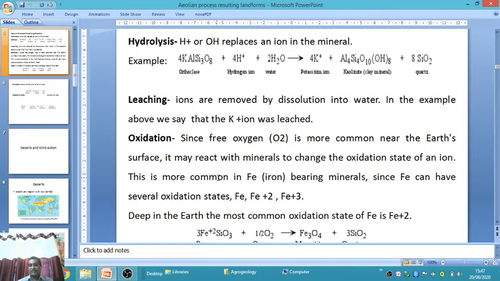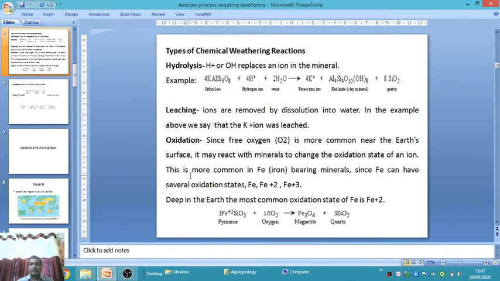Another is oxidation. Since free oxygen is common near the earth's surface, it may react with the mineral to change the oxidation state of an ion. This is most common in iron bearing minerals. Since iron can have several oxidation states, it may be Fe2+ cations or Fe3+ cations. Deep in the earth, the most common oxidation state of iron is the Fe2+ ion.